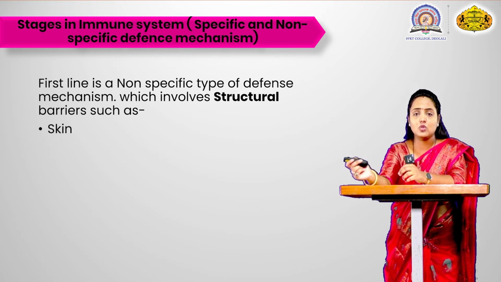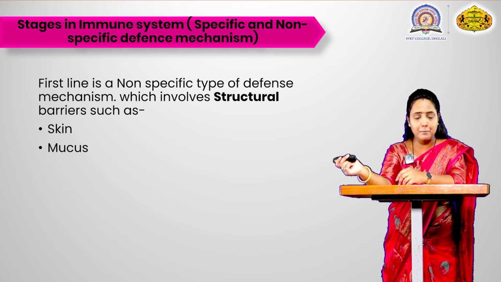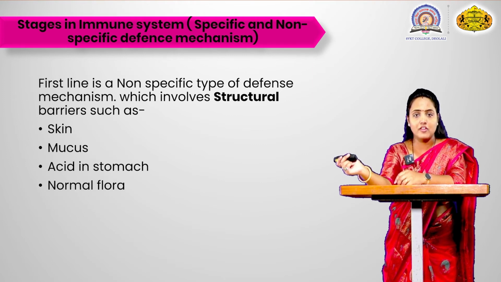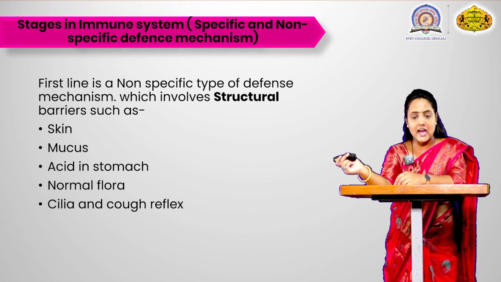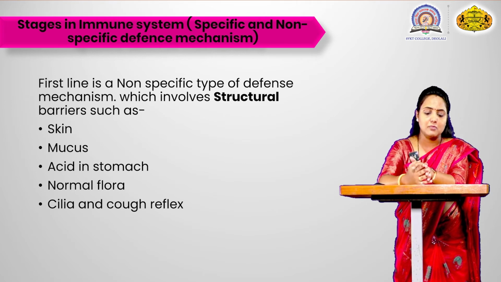So which are those structural barriers? That is the skin, mucus, acid in the stomach, normal flora of the body, cilia and cough reflex. So these are some structural barriers present in the body.